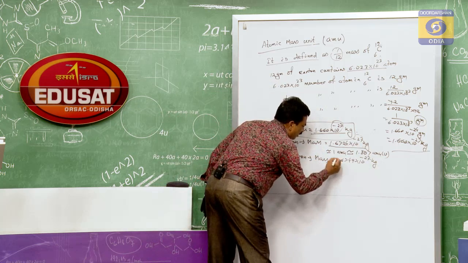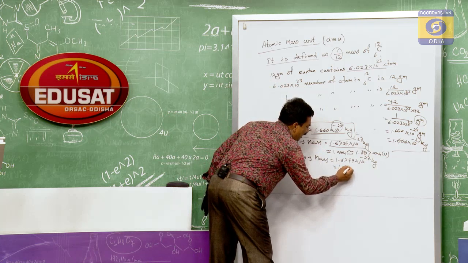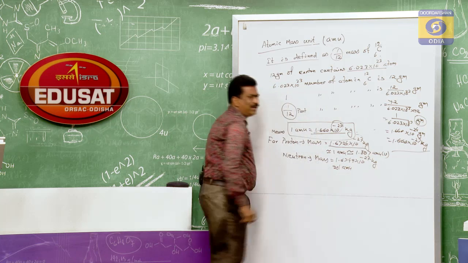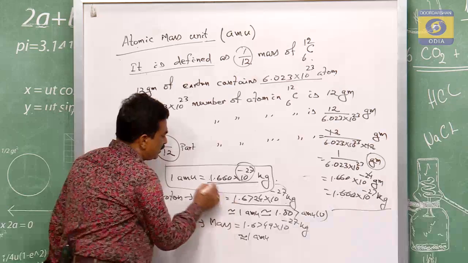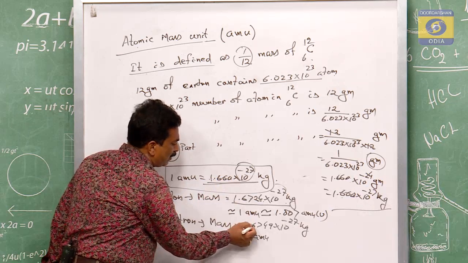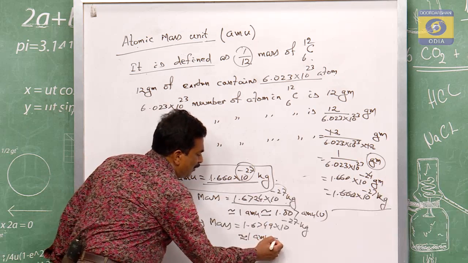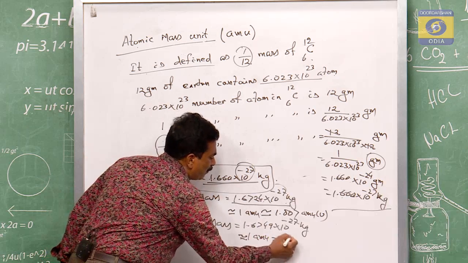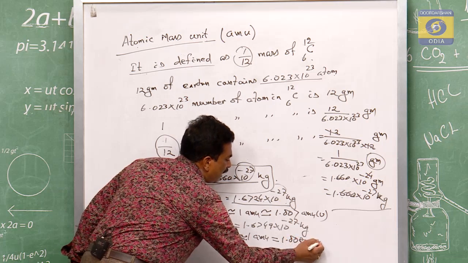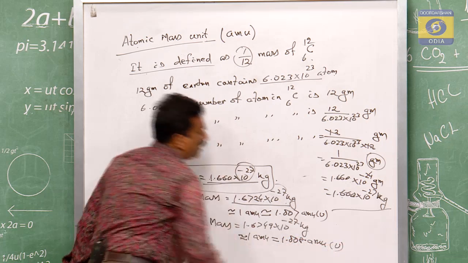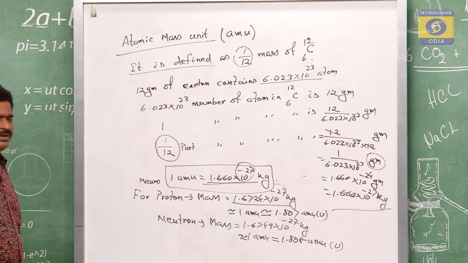So that is approximately 1 AMU. You see, this is 1.660, this is 1.6749. So this is approximately 1 AMU, meaning this is 1.008 AMU, or you can write it as U.